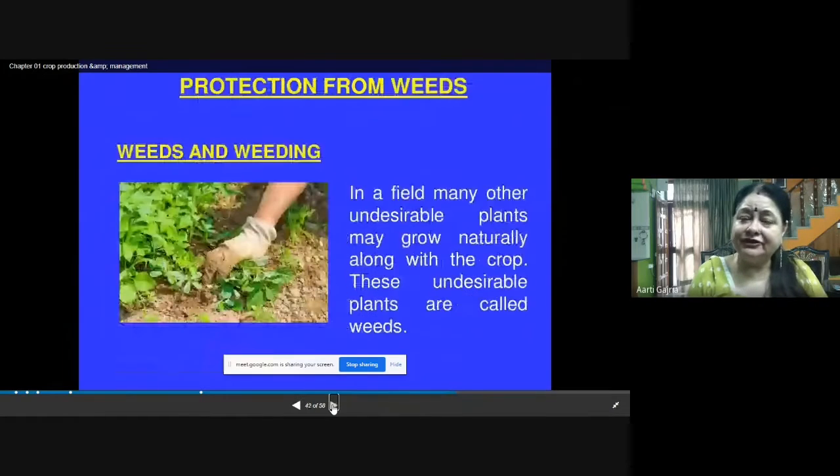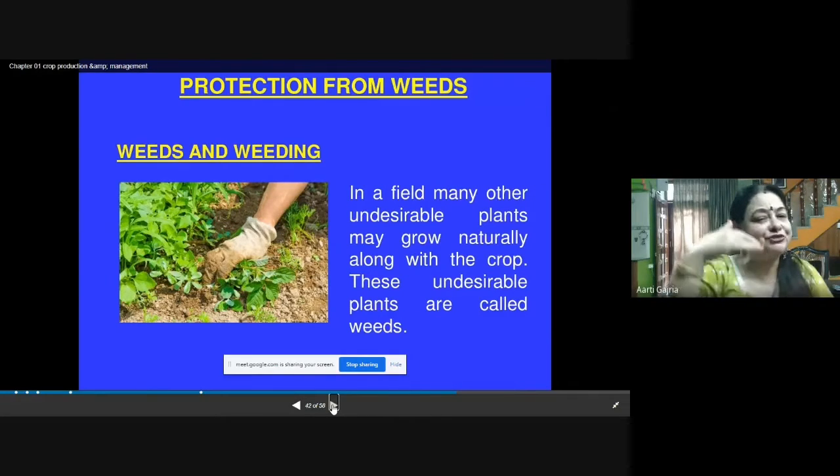Now the next agricultural practice, weeding and weeds. What are weeds? Weeds are the undesirable plants which grow on their own automatically. They grow naturally along with the crop. So what happens when they are growing with the crop? They are competing with the crop for the nutrients, for sunlight, for air, everything. So in this competition, our crop is not getting sufficient nutrients, sunlight, or air for its proper growth. So we have to remove these weeds, because these weeds are undesirable.